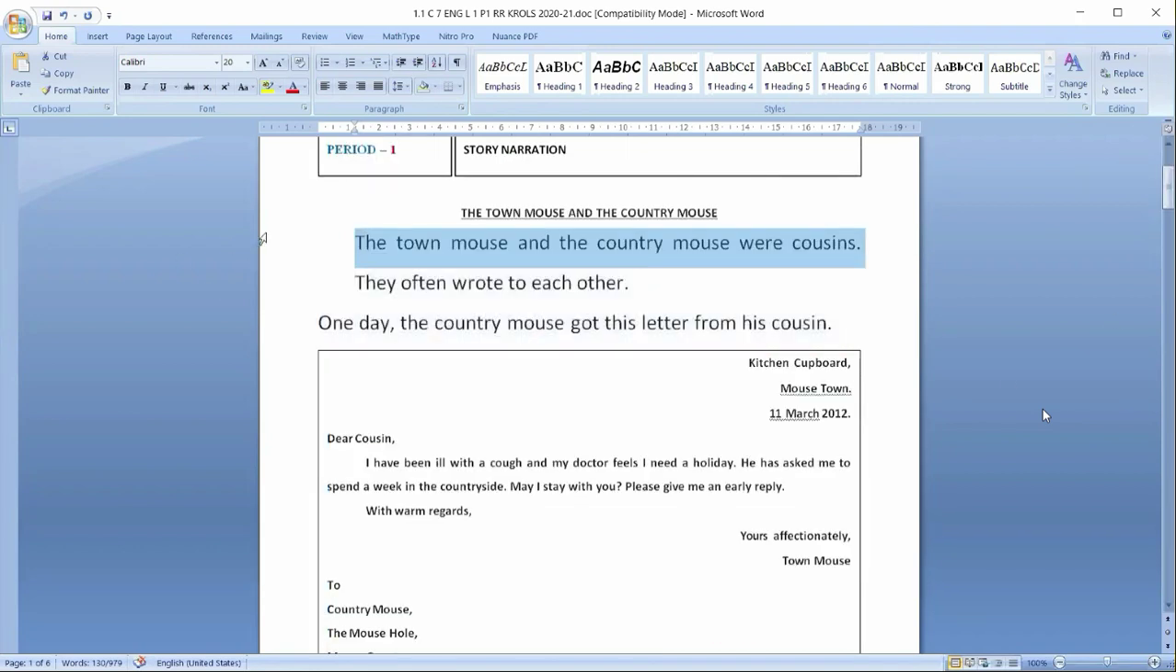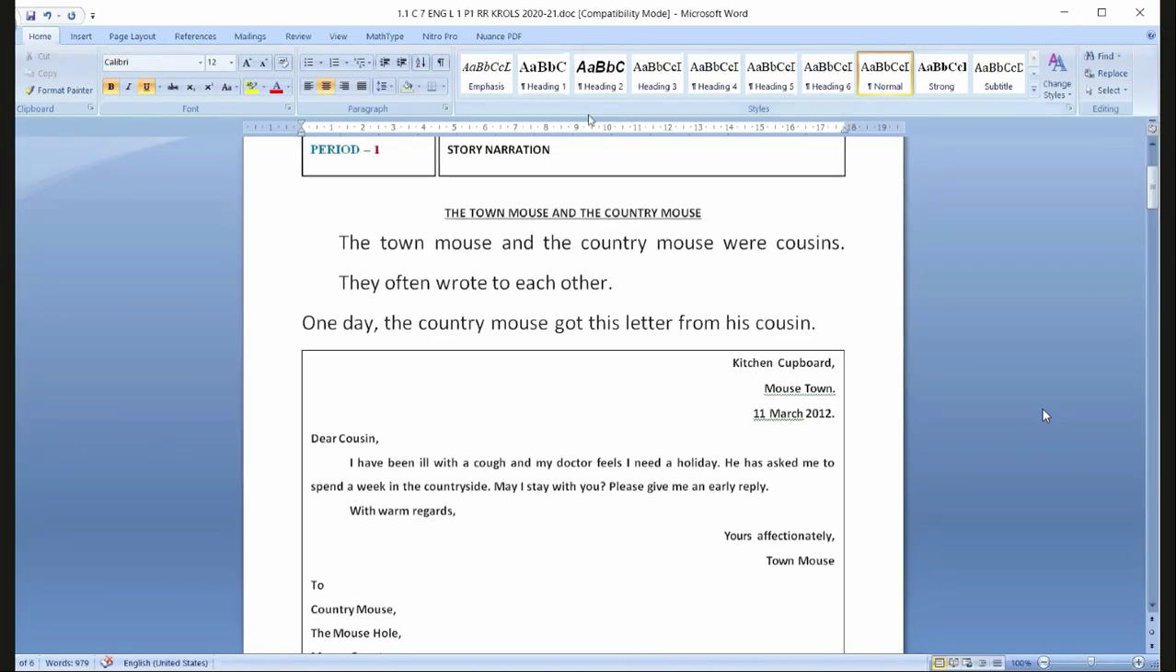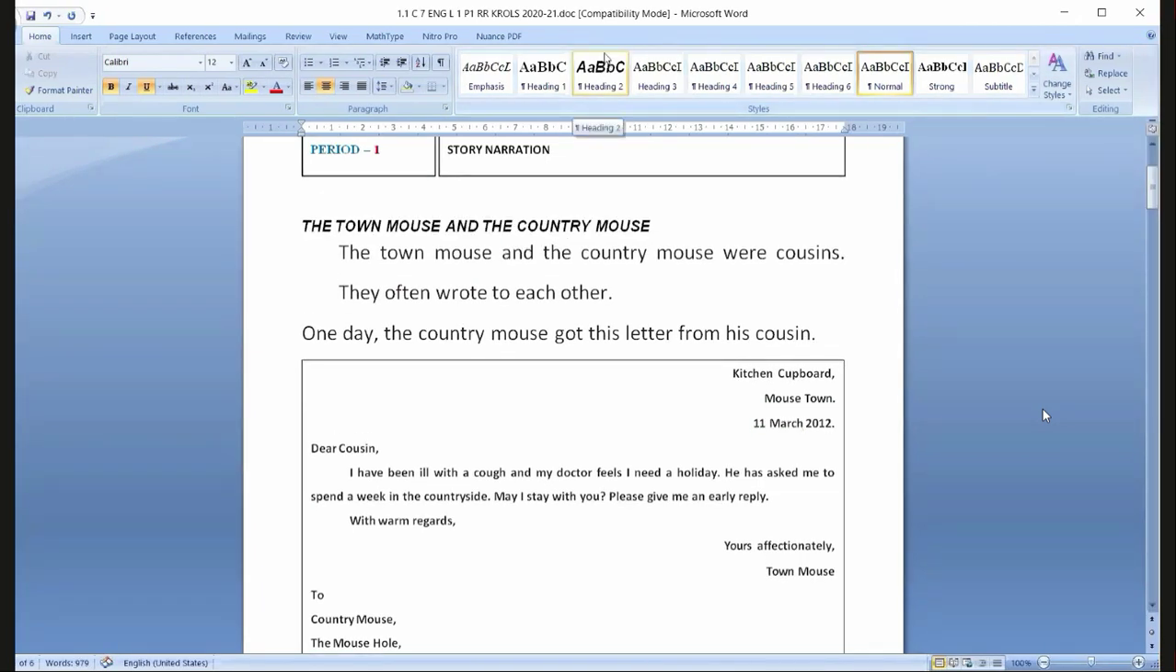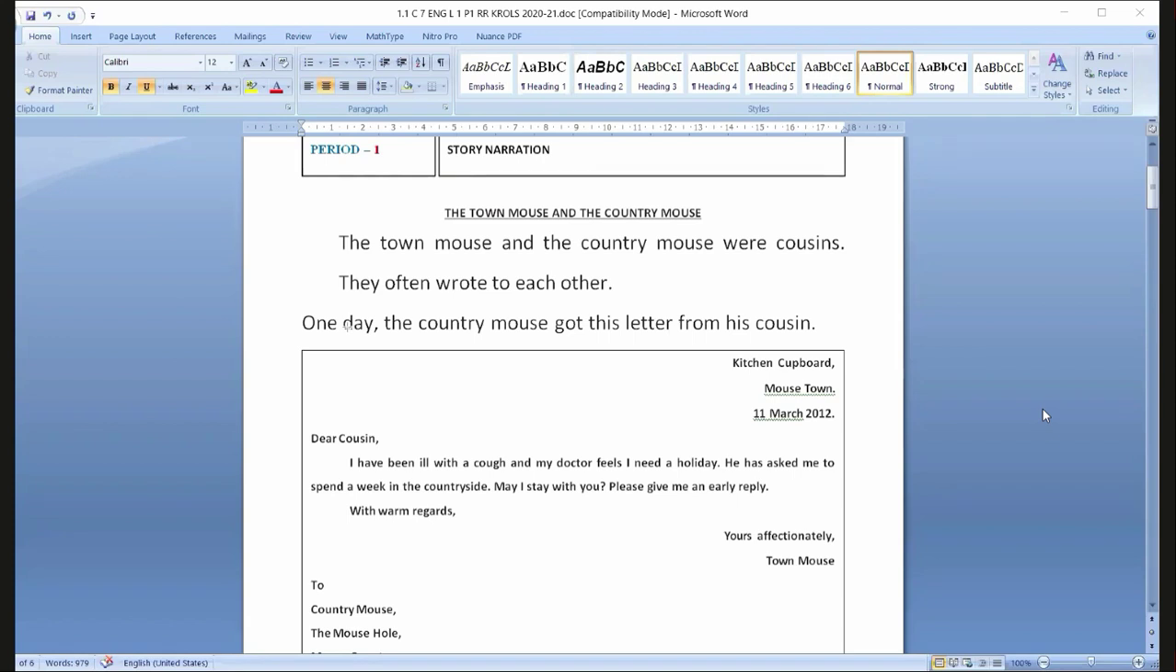The town mouse and the country mouse were cousins. Cousins means, do you have cousins? Cousin means not your own siblings, but the sons and daughters of your mother's brother or sister, or your father's brother or sister. Their daughters and sons are called cousins. Here you need to notice one thing. Whenever you introduce or speak of your cousin, you shouldn't say, she is my cousin sister. That is, she is my cousin. He is my cousin. You should not use cousin sister. The usage is wrong.